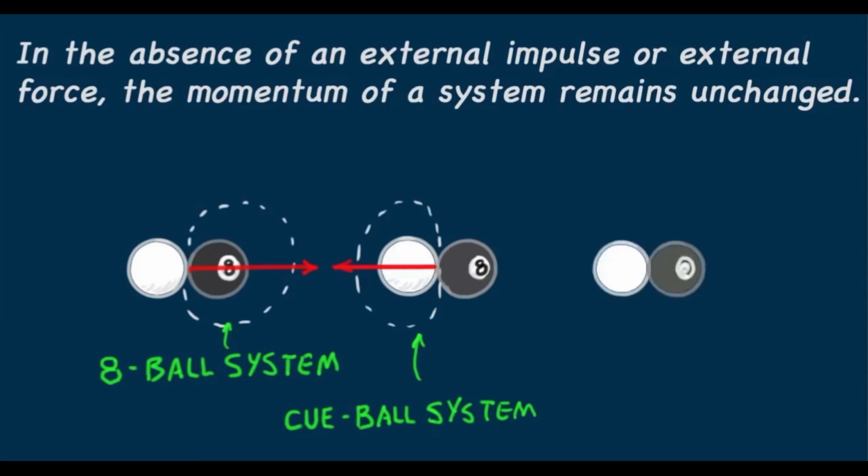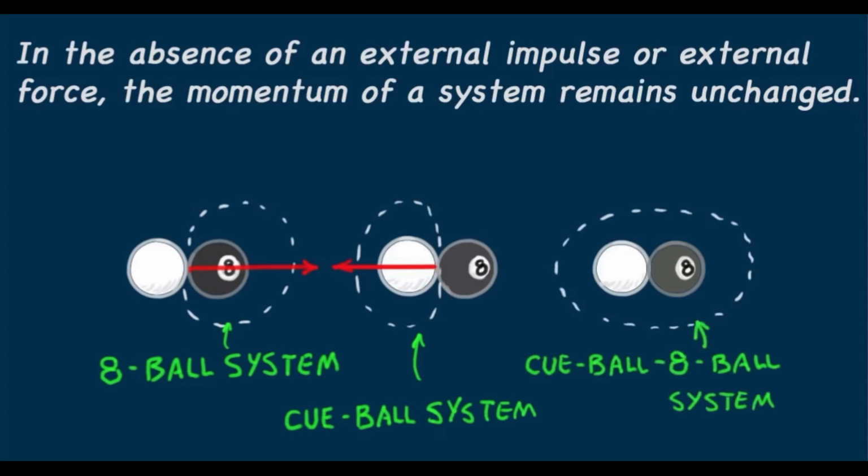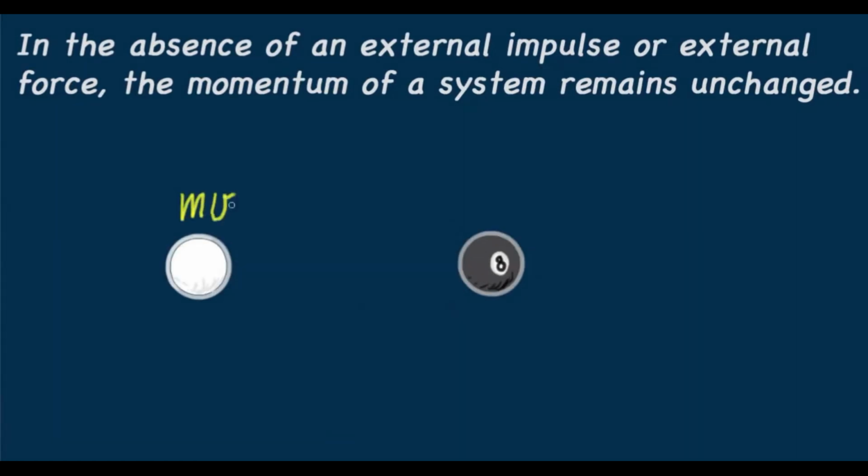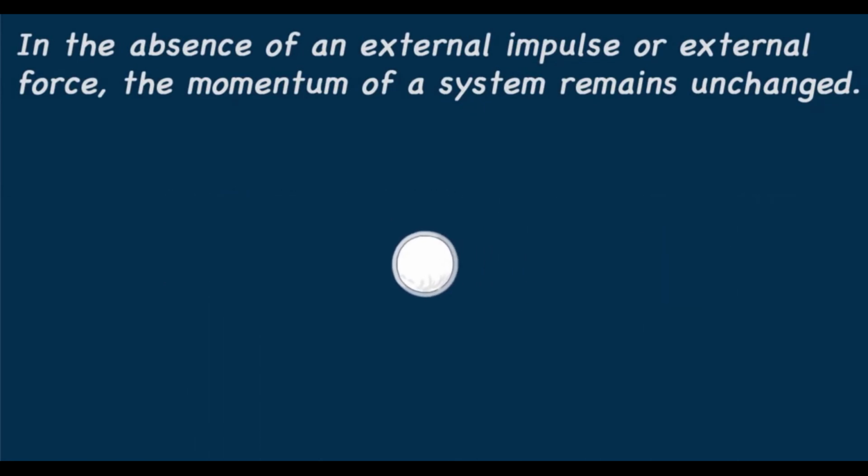Now let's look at this from the point of view of the combined 8-ball cue ball system. In this larger system, the forces we've considered are internal forces. No external force acts on the system. So there is no net change in the system's momentum. The momentum before the collision was mv, and the momentum after the collision is still mv. Momentum has simply transferred from the cue ball to the 8-ball.